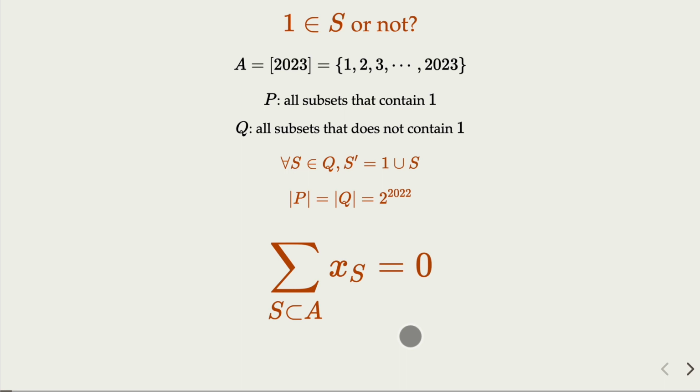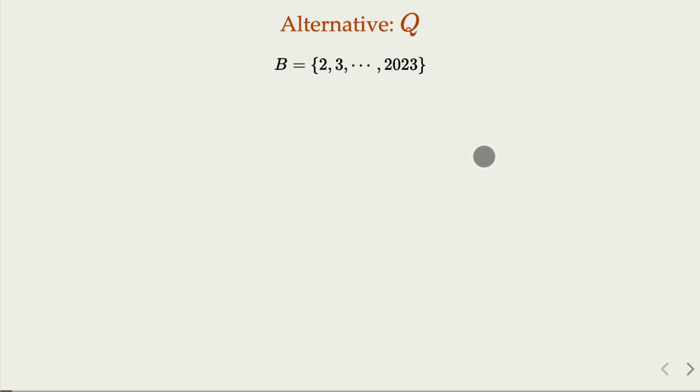When I explained this to one of my friends, she couldn't understand, but then I tried to explain from a different angle, and she finally got it. Here, we consider the sets that do not contain 1, that is Q. When you think about it, Q is nothing but the subsets of the set B that does not have 1. Then all the subsets would be identical to Q as we defined, the original subsets of A that do not contain element 1. Here, you know that the sum of B is odd.